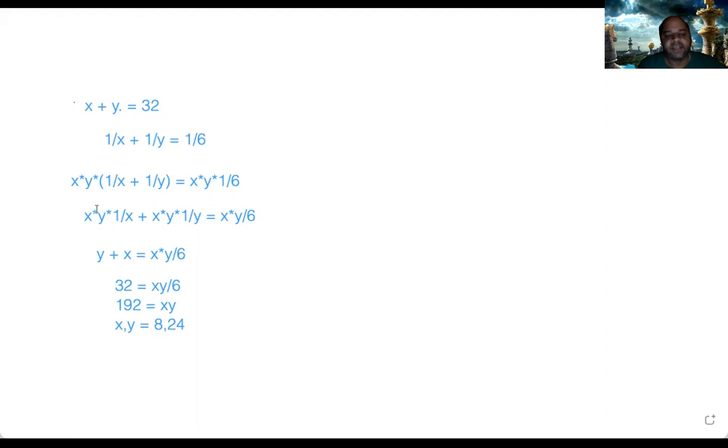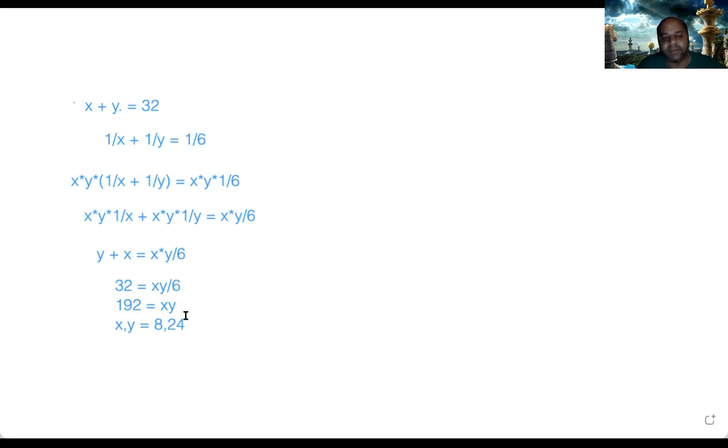Then in each term, one of the denominators will cancel, because the multiplier is the product of all the denominators. So in the first term, x into y into 1 by x is y. Second term, x into y into 1 by y: y will cancel out and you'll get x. So y plus x is equal to xy into 1 by 6. And y plus x you already know, it is 32.